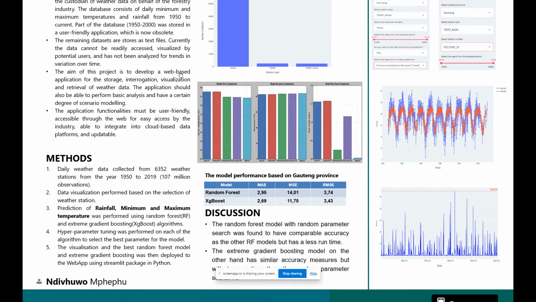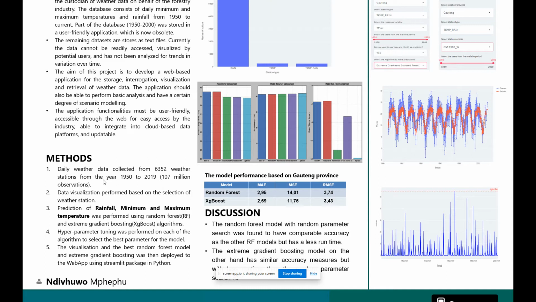So in terms of the methods, we collected data from 1950 up until 2019, which in total is 107 million observations. These observations are coming from 6,352 weather stations. We perform data visualization based on the selection of the weather station, and also the prediction of rainfall and the minimum and maximum temperatures using the extreme gradient boosting algorithm and also the random forest algorithm.